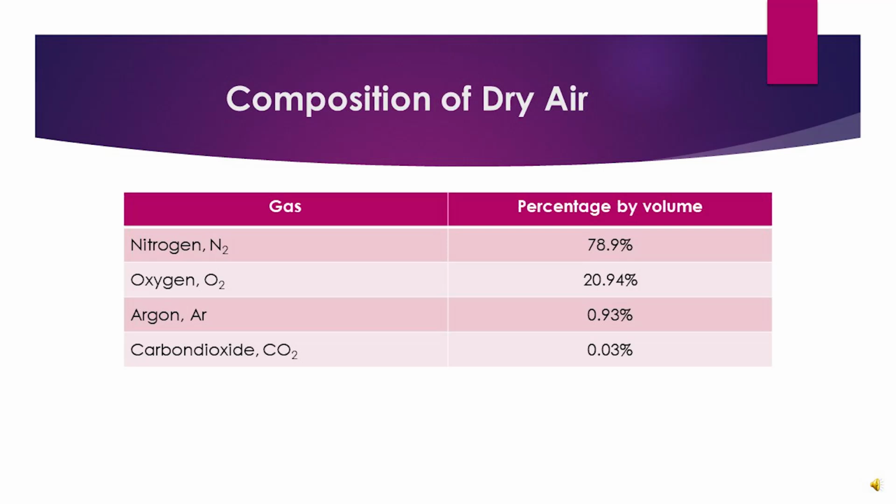Therefore, we are focusing upon the composition of dry air. Dry air consists of four gases: nitrogen, oxygen, argon, carbon dioxide. As far as nitrogen is concerned, its composition by percentage by volume is 78.9%, oxygen 20.94%, argon 0.93%, whereas carbon dioxide, its percentage by volume is 0.03%.